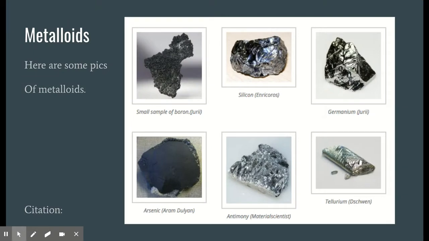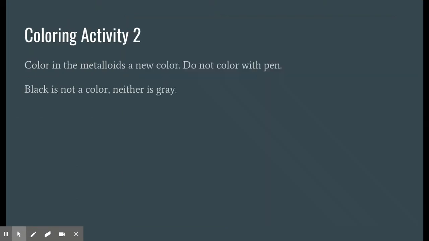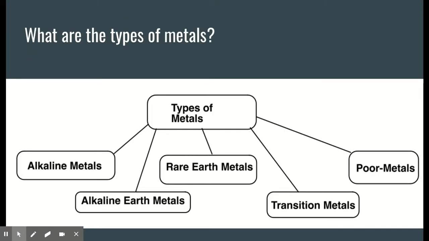And pause if you need more time, because now we're moving on to types of metals. So in the metal section, there are different kinds, and they have different properties, and they're in different places of the periodic table. So we're going to go through these, and you should probably copy this down into your notes. These are the types of metals.